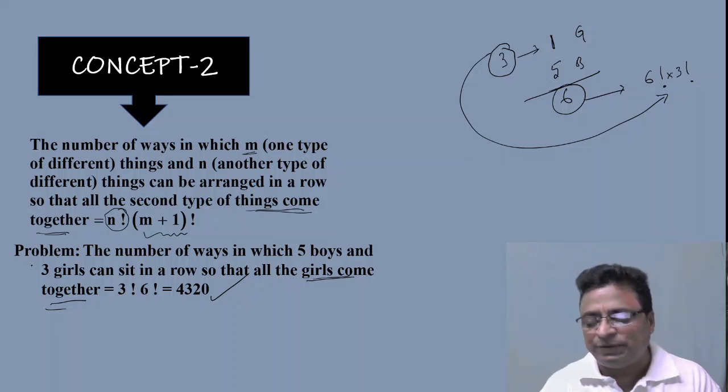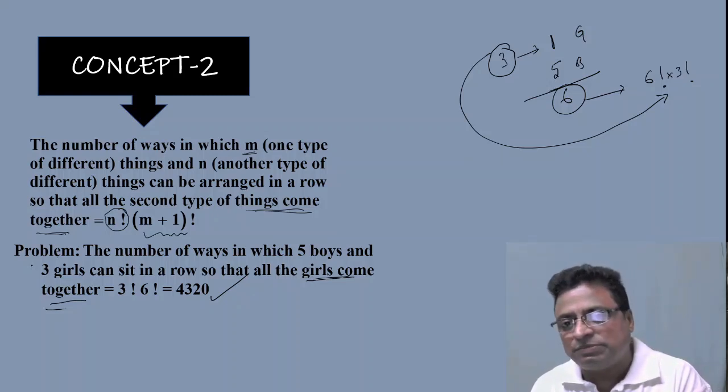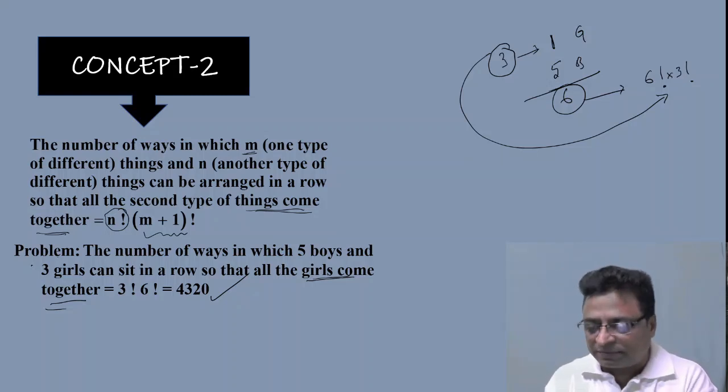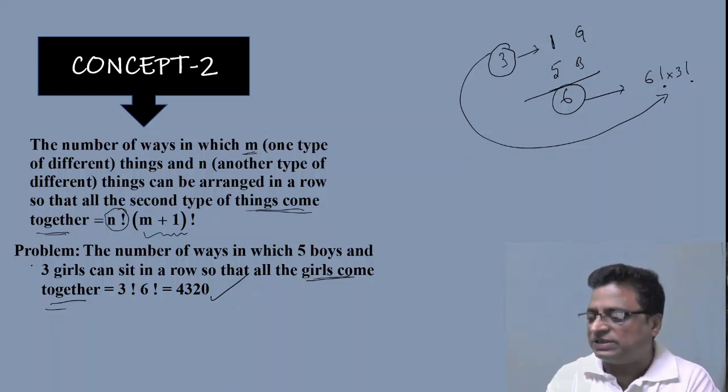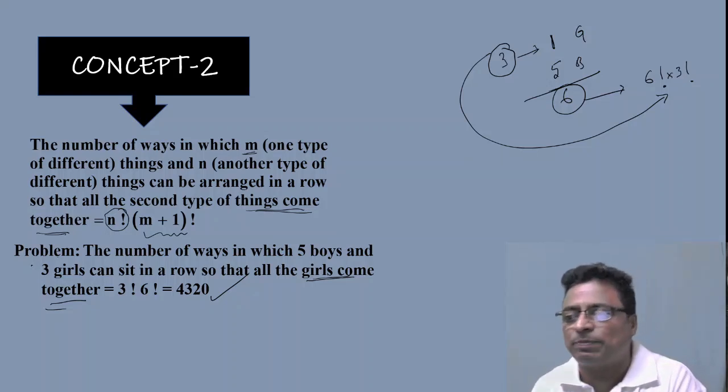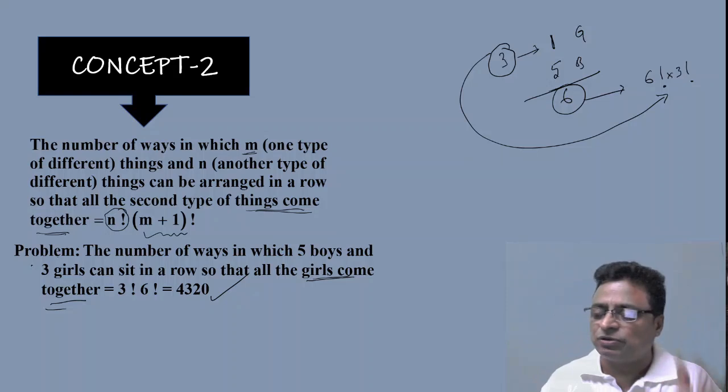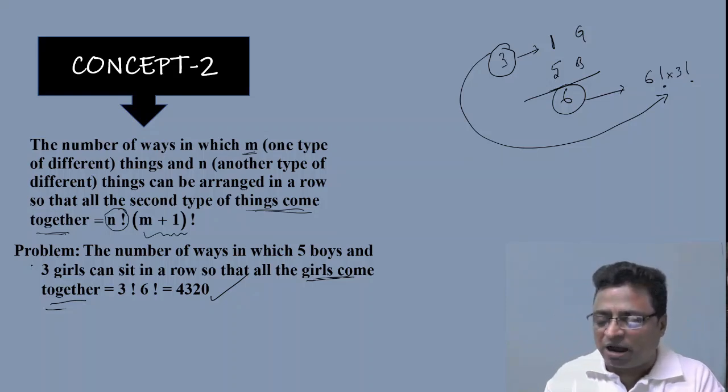So again my suggestion would be, whenever you are solving problems based on the string method, you focus. Whenever some things are coming together, always come together, immediately you have to apply the string method. So what is the string method? All the things you consider as a single thing and add that thing to the remaining things.